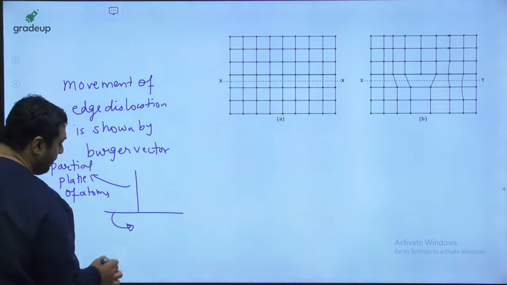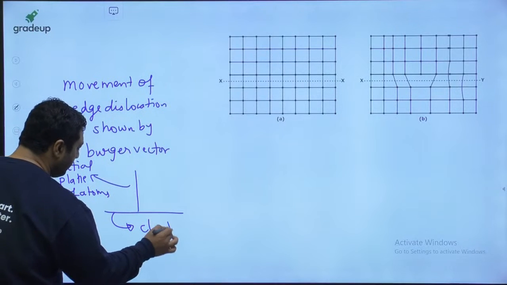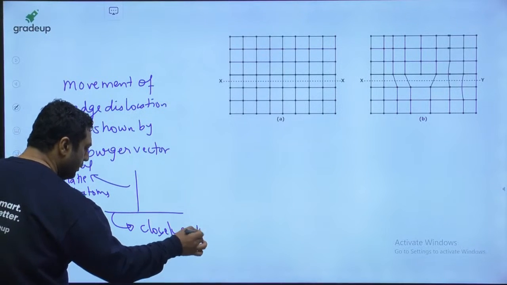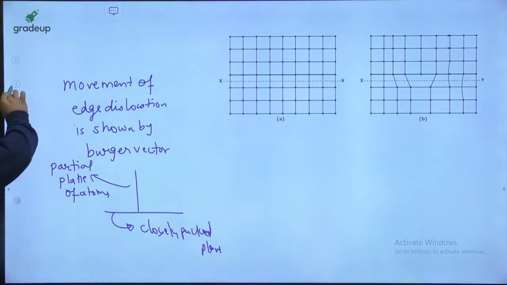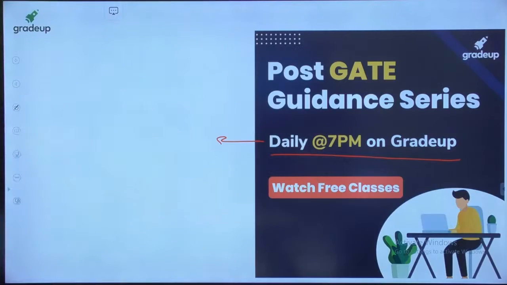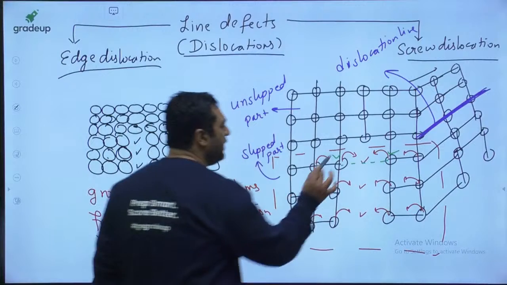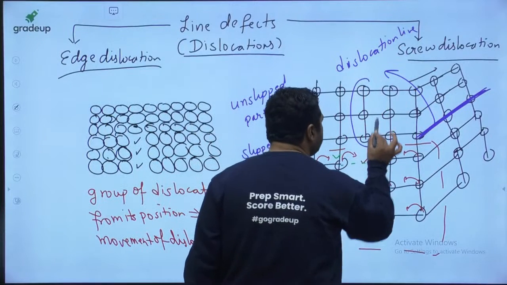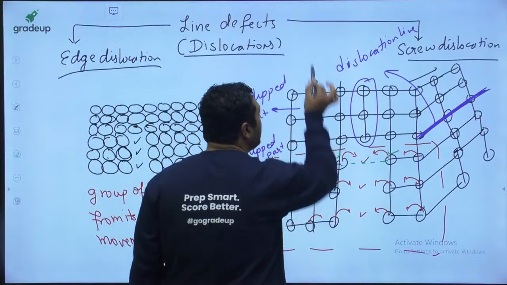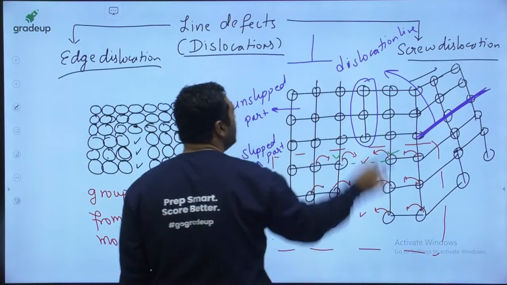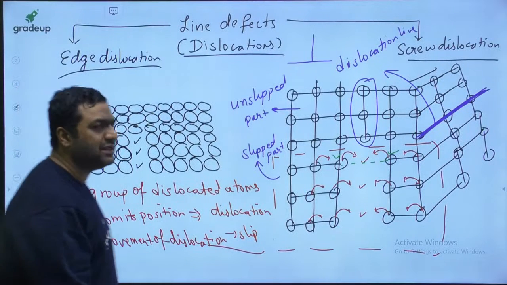And this is said to be the closely packed plane, or you can also say this as a dislocation line. So my dear, if you see the previous figure, this is the partial plane of atoms which is present. So for this we are showing Burgers vector like this.